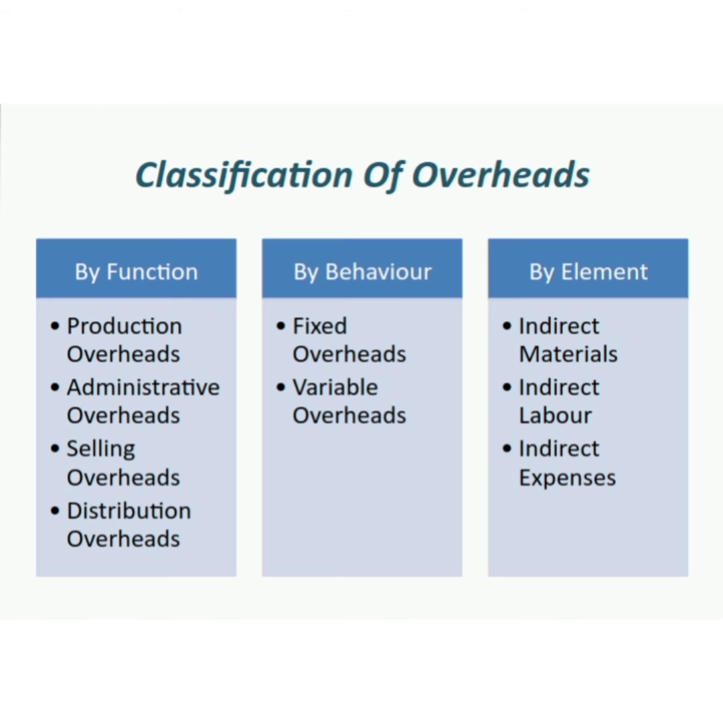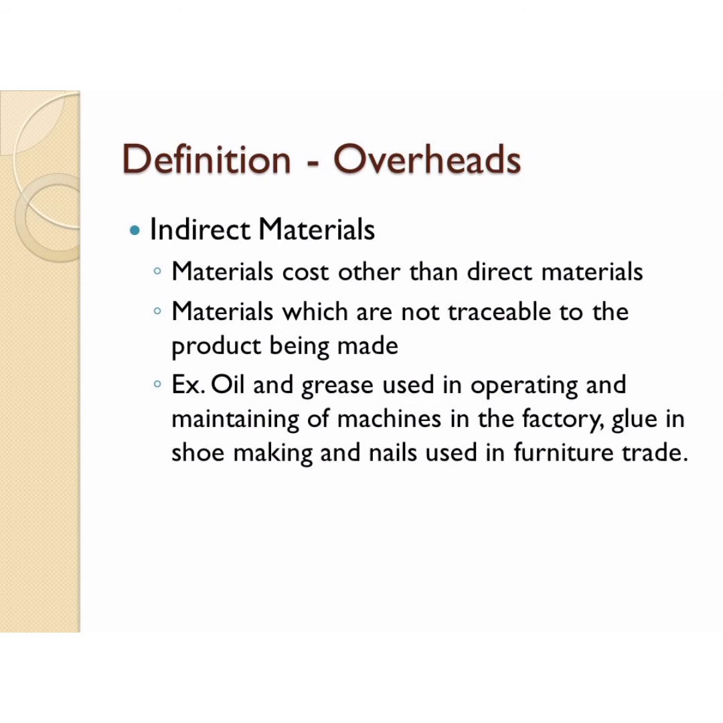Then the last one is on the basis of element. On the basis of element there are three classifications: indirect material, indirect labor and indirect expense. Indirect material is the material cost incurred for material which is not used directly for the production.